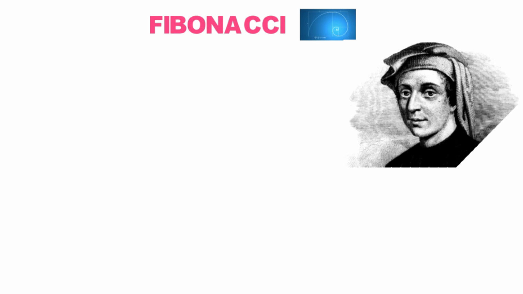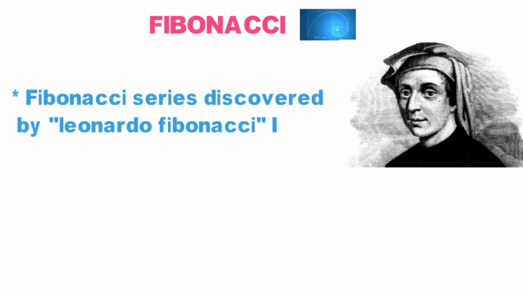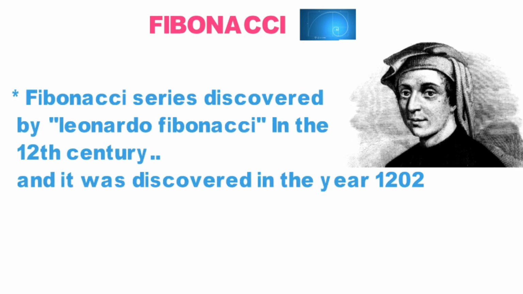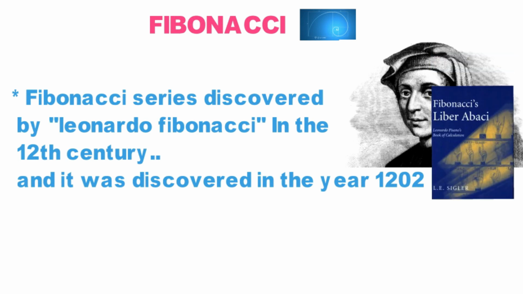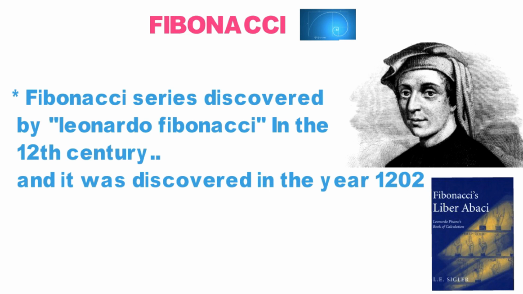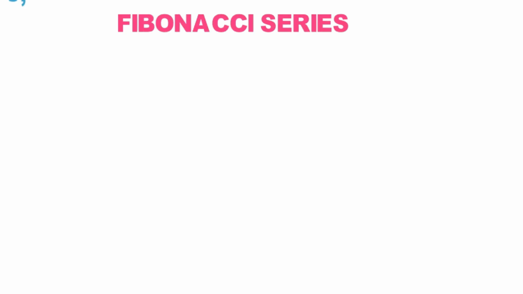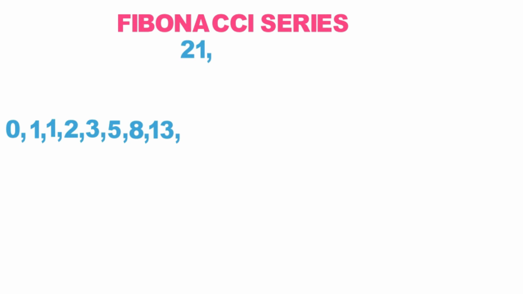Let's start with the basics. The Fibonacci series was discovered by Leonardo Fibonacci in the 12th century, in the year 1202, and first introduced to the Western world in the book called Liber Abaci. Leonardo Fibonacci was an Italian mathematician from the Republic of Pisa. The series goes 0, 1, 1, 2, 3, 5, 8, 13, 21, 34, 55, 89, and so on. These are all Fibonacci numbers.